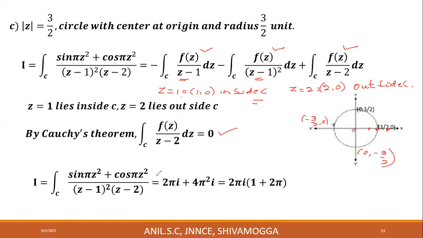Rest you can do. You do this by yourselves. What is f of z? F of z is sin pi z square plus cos pi z square. Do the remaining part. Once you complete, let me know.